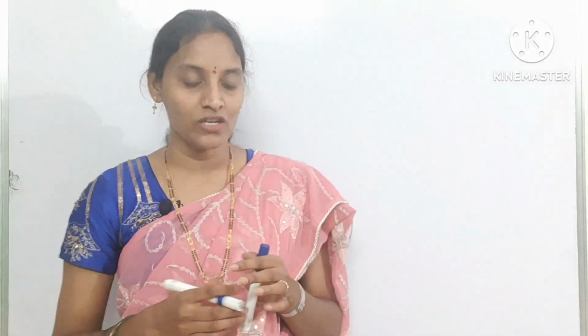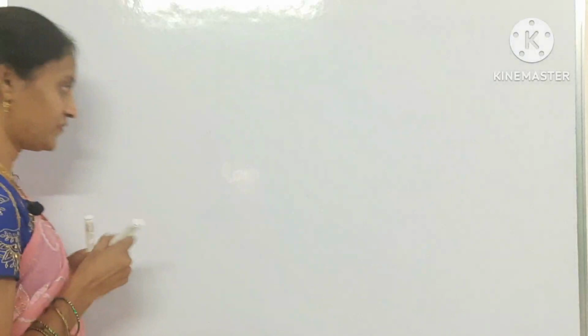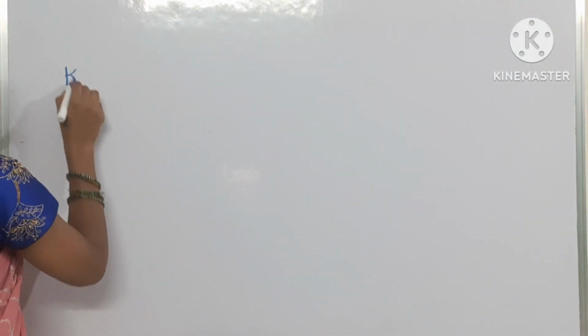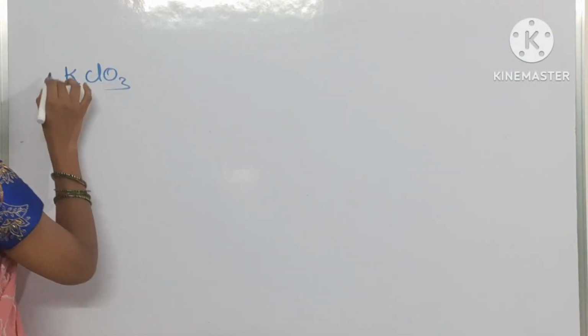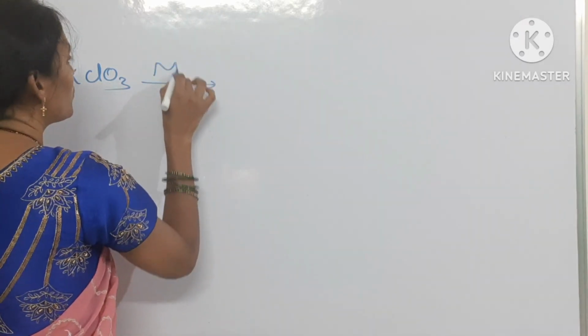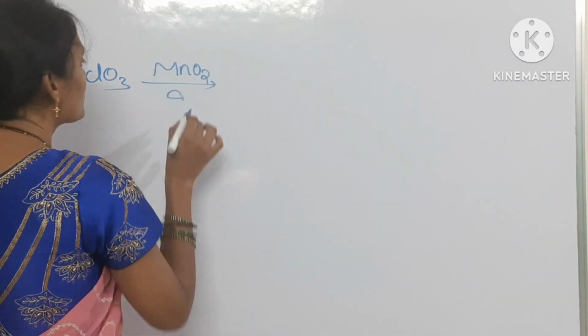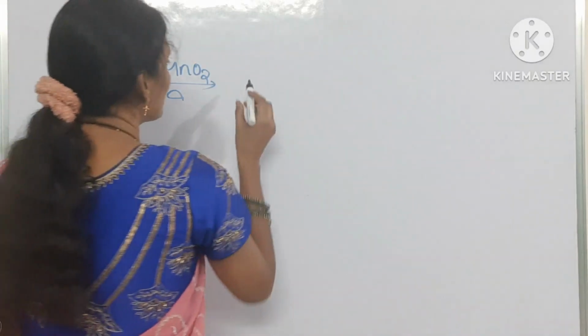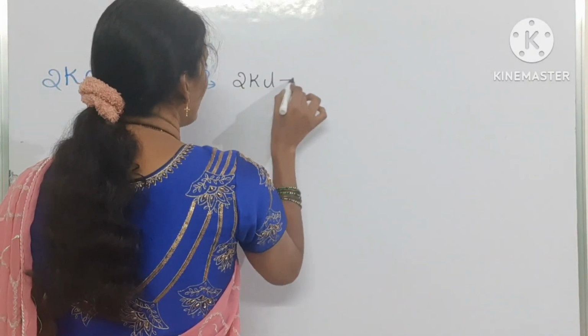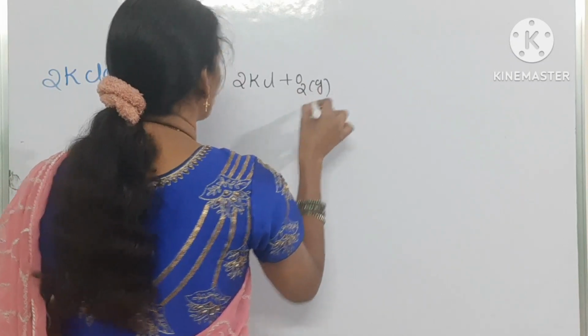Then coming to preparation methods of dioxygen, especially oxygen containing salts, nitrates, and dichromates, you can take all these under heating. In the presence of a catalyst, they will give dioxygen as a product. You can see 2 moles of KClO3, with MnO2 used as a catalyst and heating, you will get KCl and O2 gas. This is the dioxygen gas.